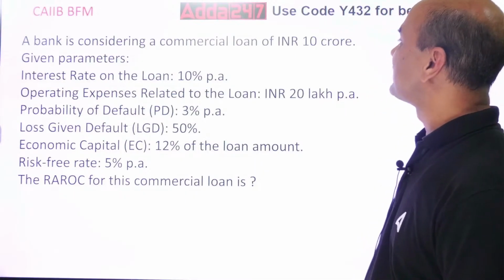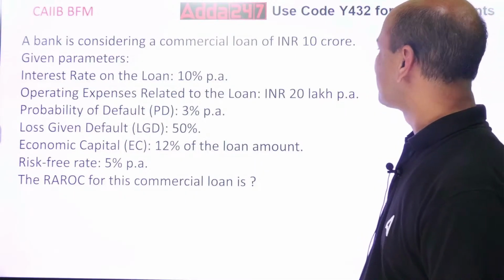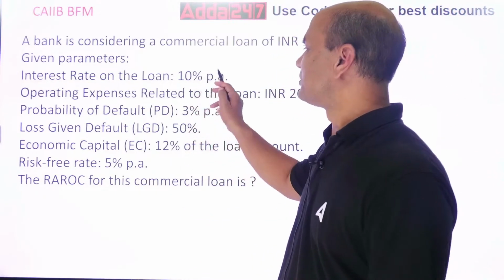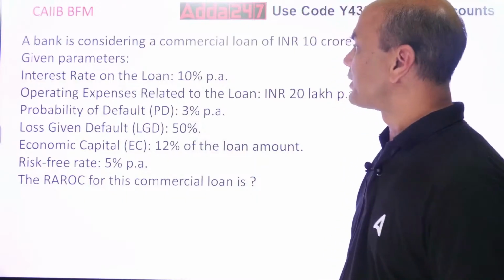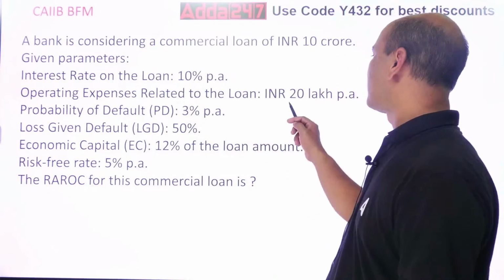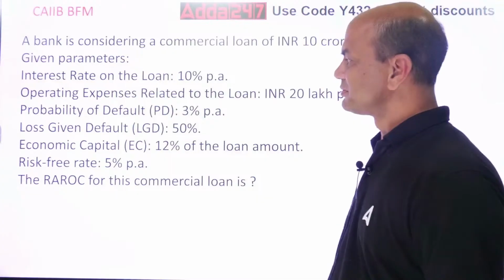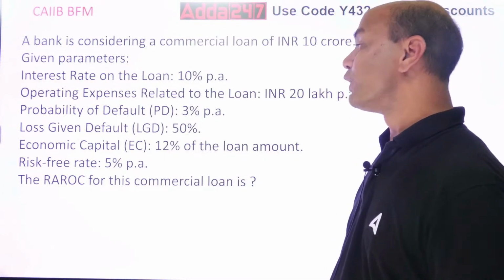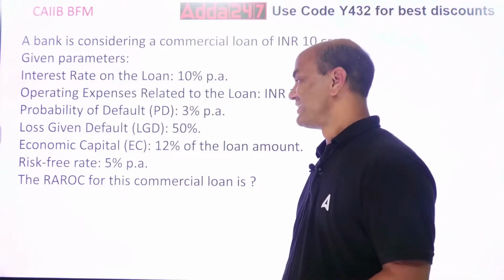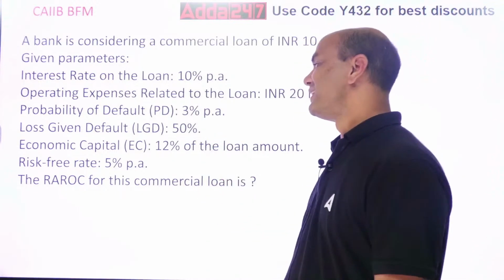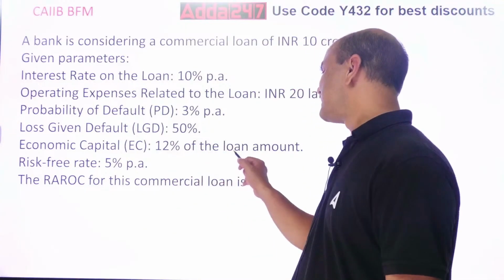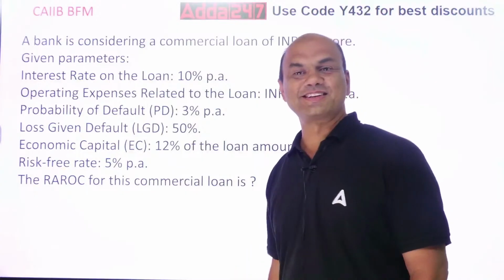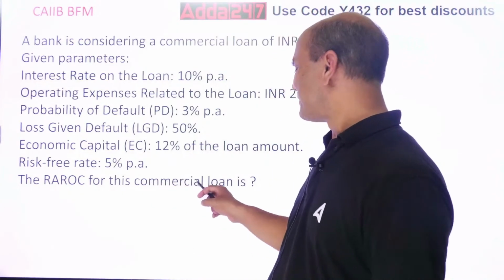A bank is considering a commercial loan of INR 10 crores. Given parameters: interest rate on the loan is 10% per annum. Operating expenses related to the loan are INR 20 lakhs per annum. Probability of default is 3% per annum. Loss given default is 50%. Economic capital is 12% of the loan amount. Risk-free rate is 5%. The RAROC for this commercial loan is